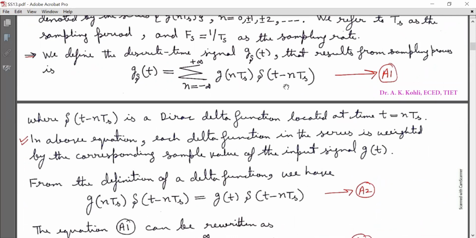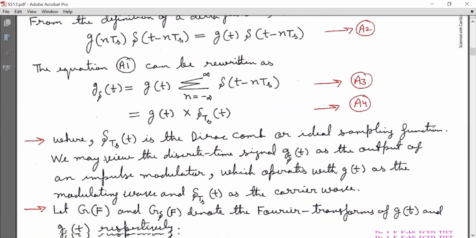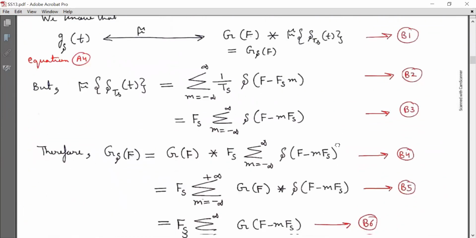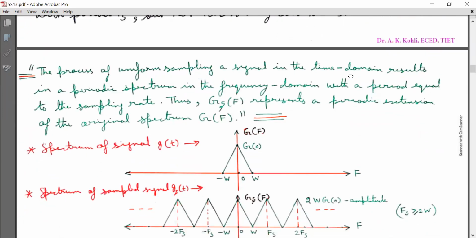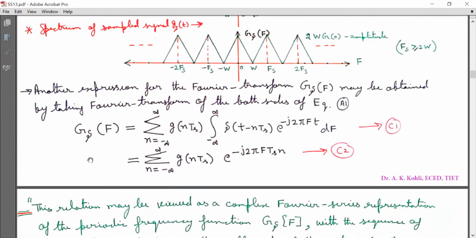So taking CTFT directly, I can get equation C1 as G delta(f) is equal to summation n running from minus infinity to infinity g(nTs) into integration from minus infinity to infinity delta(t - nTs) e raised to minus j2 pi FT dt.